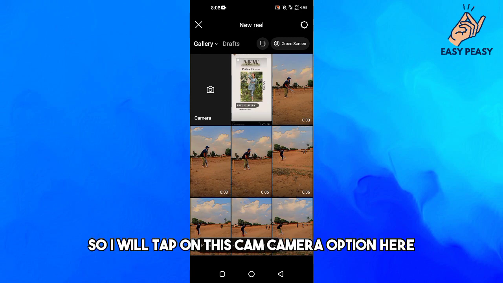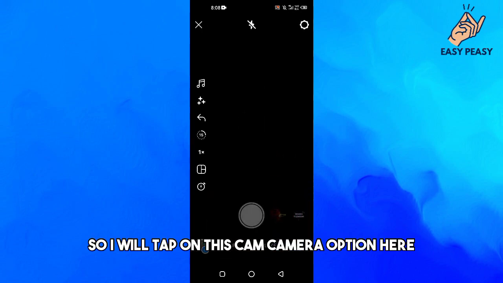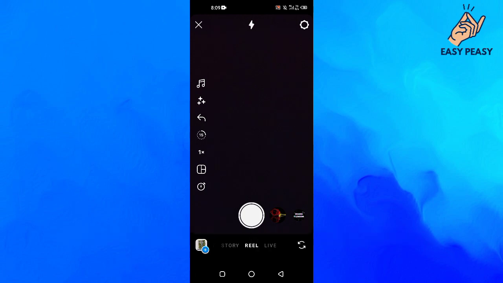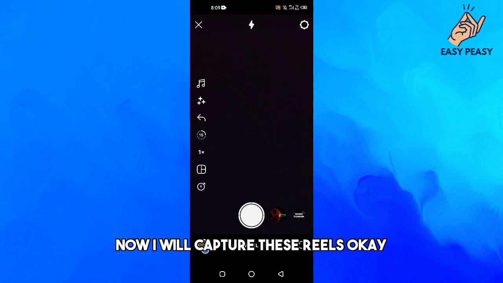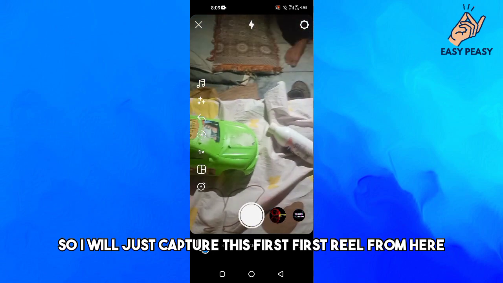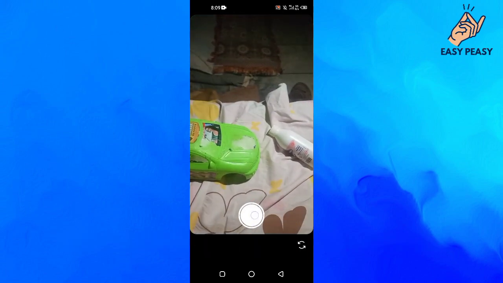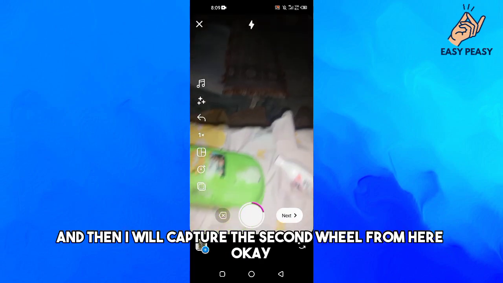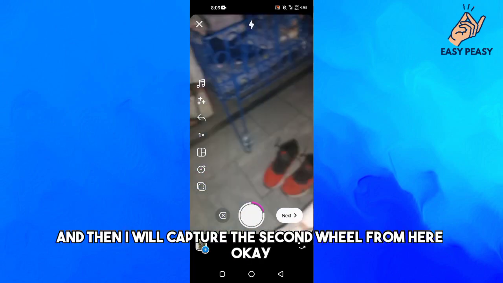Okay, so I will tap on this camera option here, and I will basically turn on my flashlight here, and now I will capture these reels. Okay, so I will just capture this first reel from here basically. Okay, and then I will capture the second reel from here. Okay,